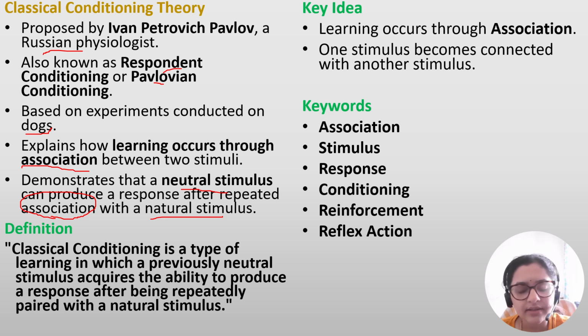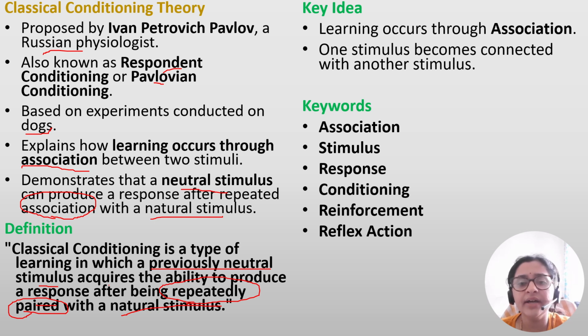So what is the definition? It is a type of learning in which a previously neutral stimulus acquires the ability to produce a response. Neutral stimulus means a stimulus which doesn't produce any response. It acquires the ability to produce a response after being repeatedly paired or associated with a natural stimulus.